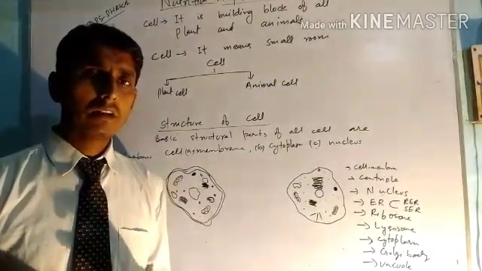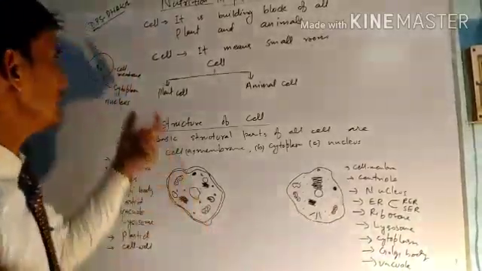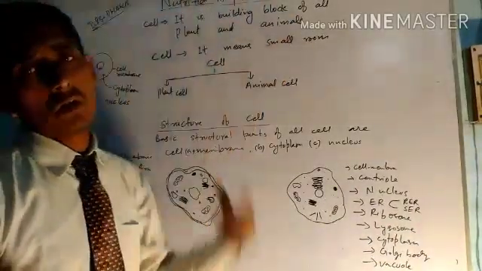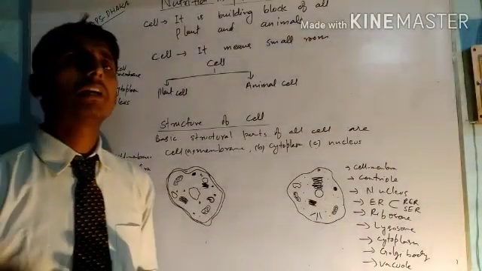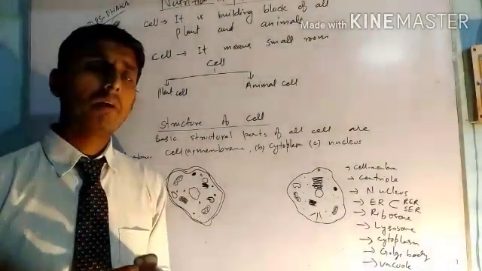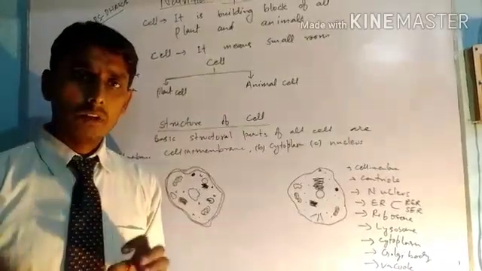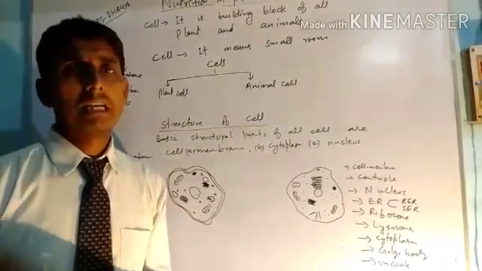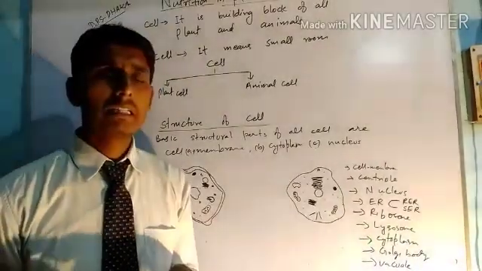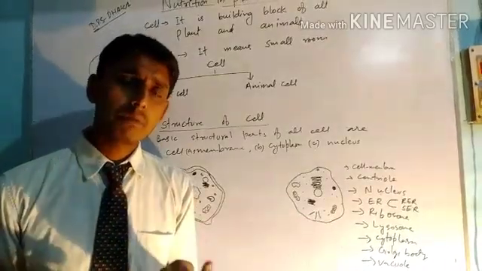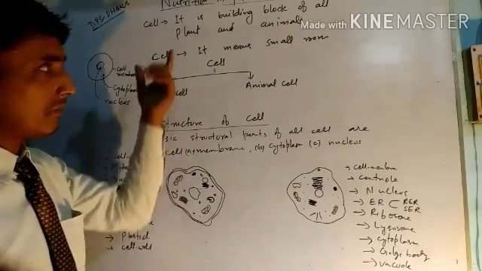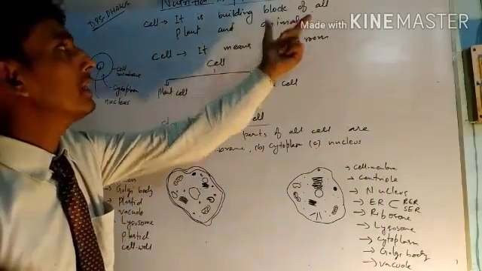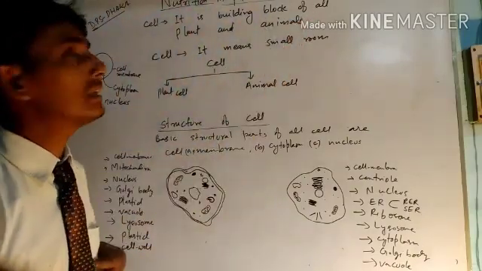These small units are called cells because cell literally means a small room, and our body, whether a plant body or animal body, is made up of these small units. About these cells we have to study. There are two types of cell: one is plant cell and the other is animal cell. First of all, the definition. It is the building block of all plant and animal bodies.